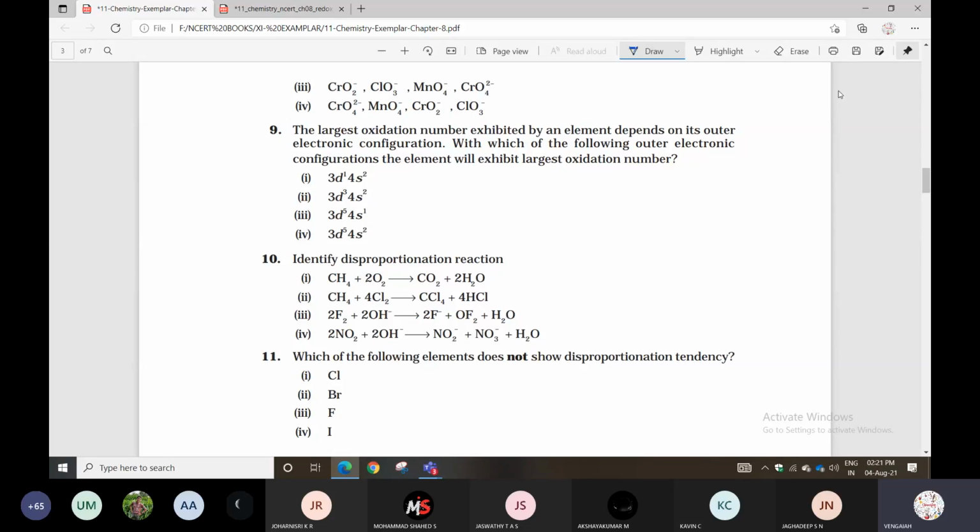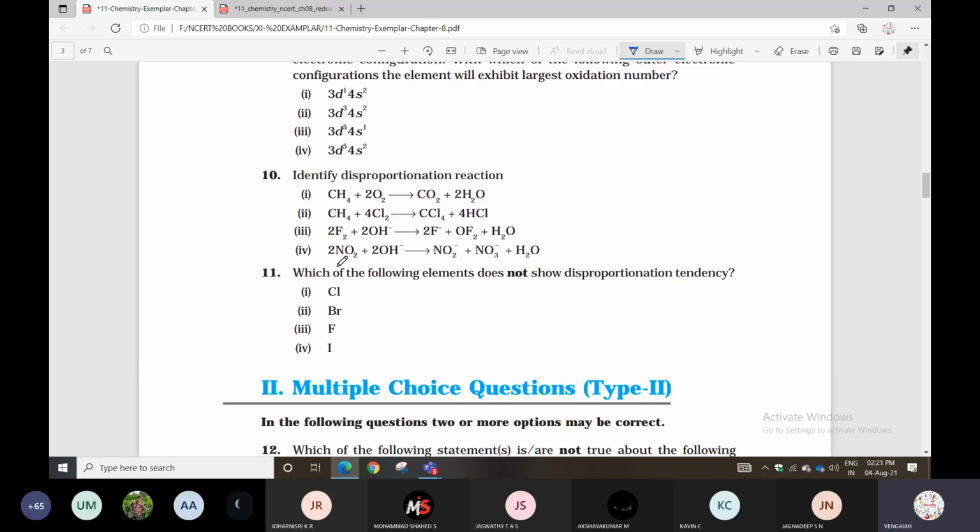One single compound behaves as both oxidant and reductant, undergoing oxidation and reduction. You can see option 4, the last option, the NO2 compound. It behaves in oxidation as well as reduction, based on the products.